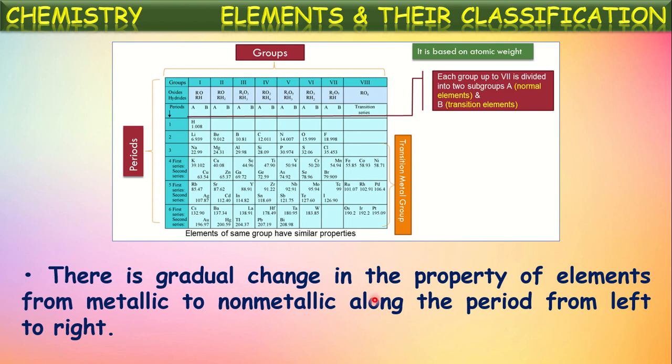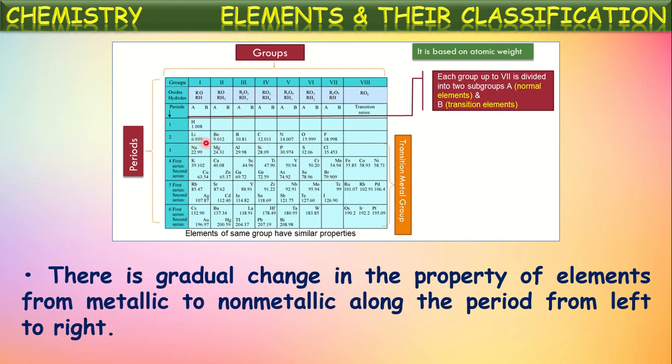There is a gradual change in the property of elements from metallic to non-metallic along the period from left to right in this periodic table. If we observe at the extreme left side of this periodic table, metals are there. And as we move from left to right in any period, metallic properties are transitioning to non-metallic properties. Means metallic properties decreasing, non-metallic properties increasing.